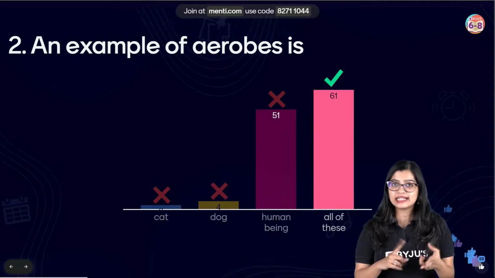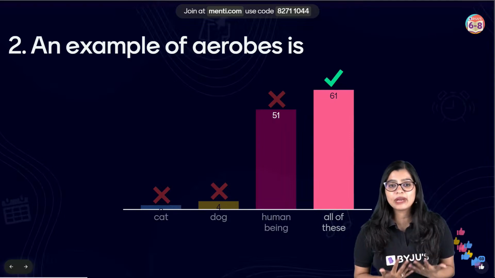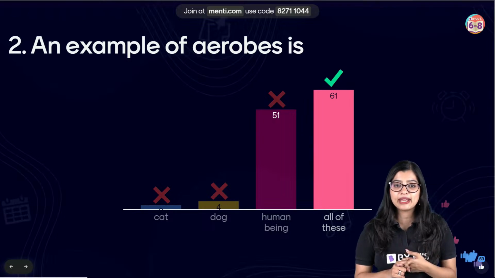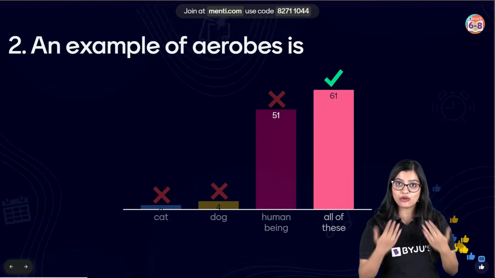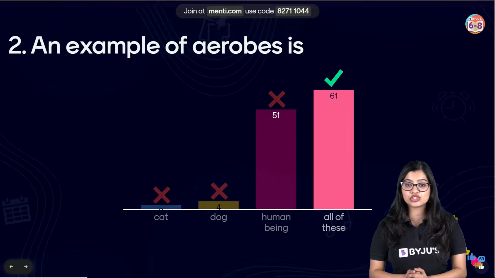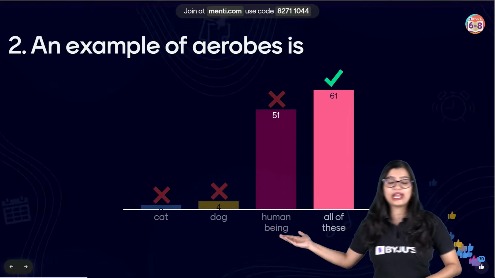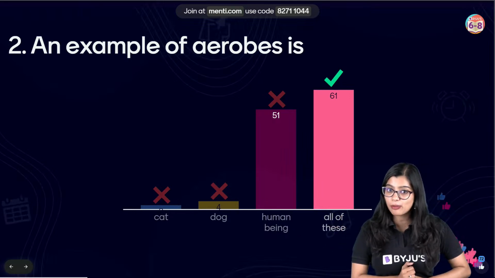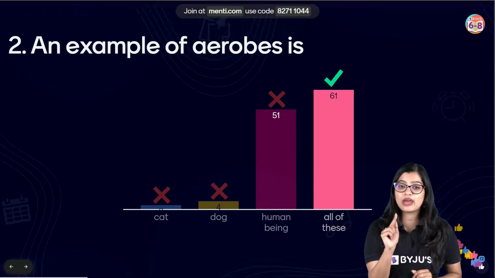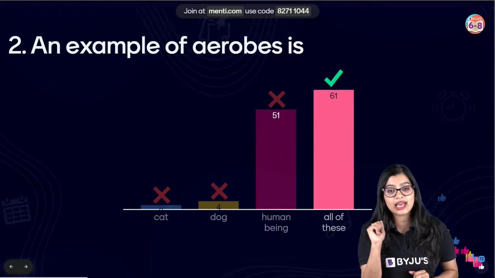Does it mean that dogs and cats are not breathing? They are also breathing. So if they are breathing, then they will also take in air rich in oxygen. So dog, cat and humans, all of them have the ability to do aerobic respiration. And if they all do aerobic respiration, then we know that they are all aerobes.